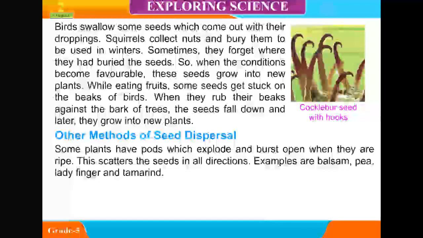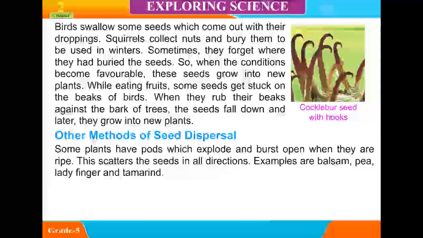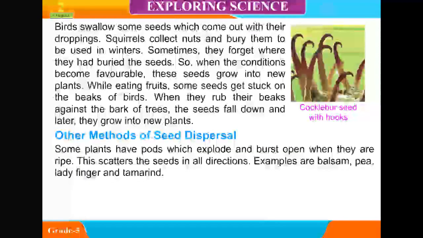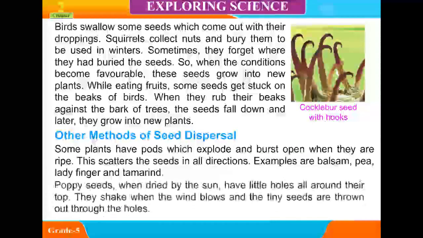Some plants have pods which explode and burst open when they are ripe. This scatters the seeds in all directions. Examples are balsam, pea, ladyfinger, and tamarind.